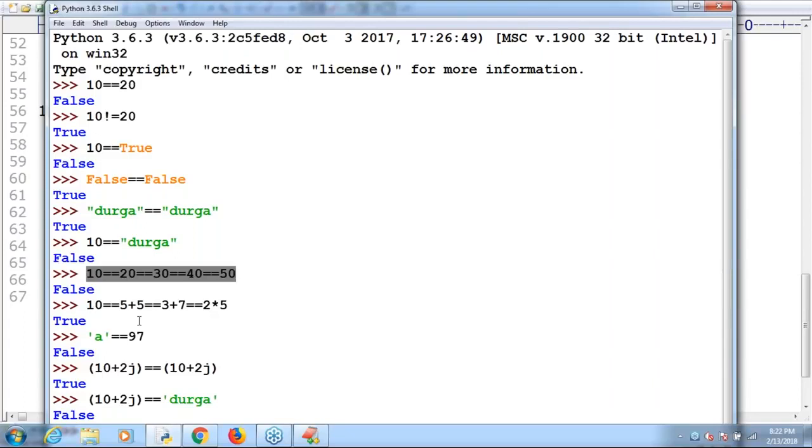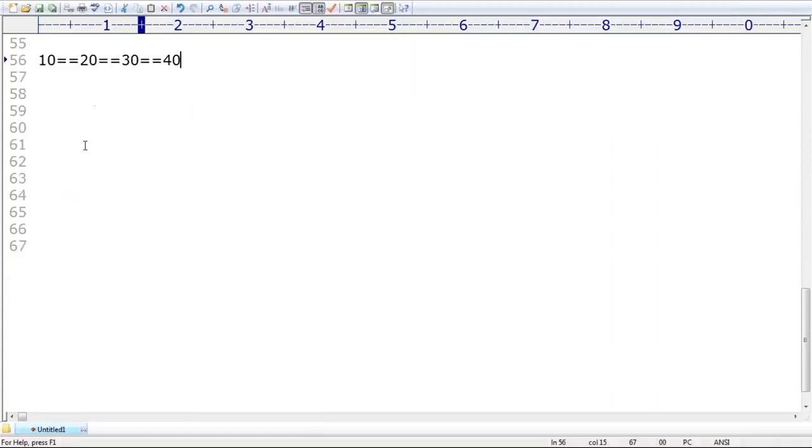Next, is the chaining operator applicable for equality or not? Yes, equality operator chaining is also possible. If all the conditions are true, then the result is true. If at least one condition is false, then automatically the result is false, sir. That's all. This is about equality operators. Still anyone having doubts? Please respond.